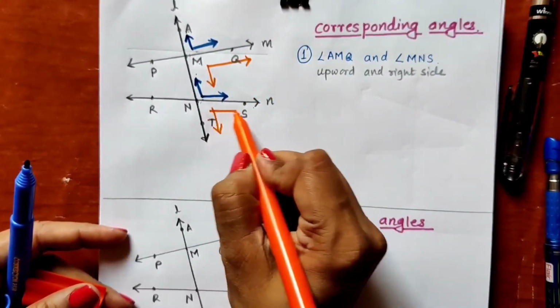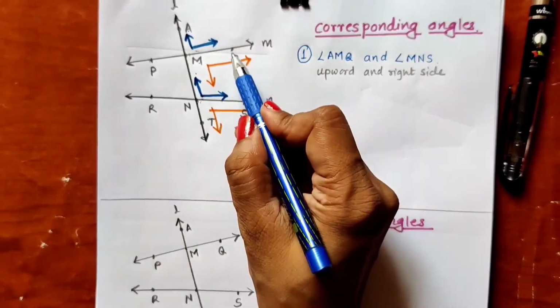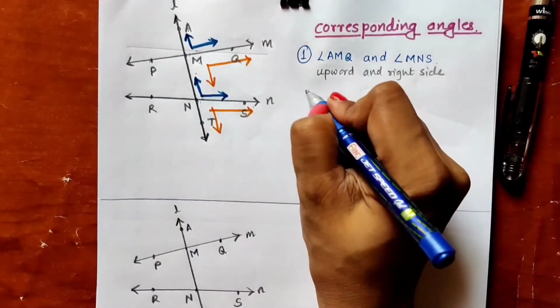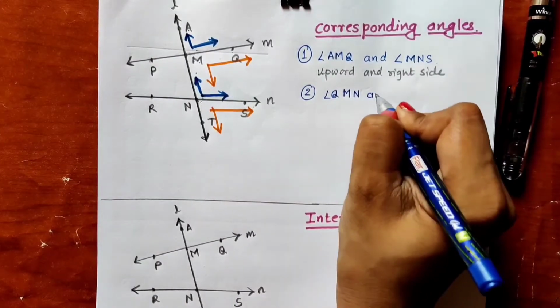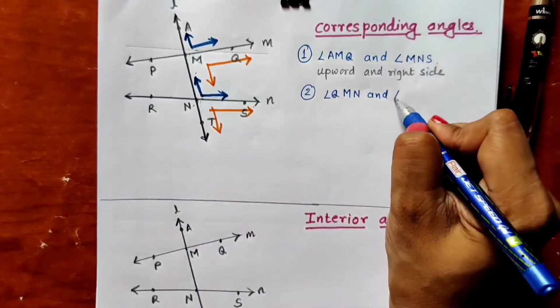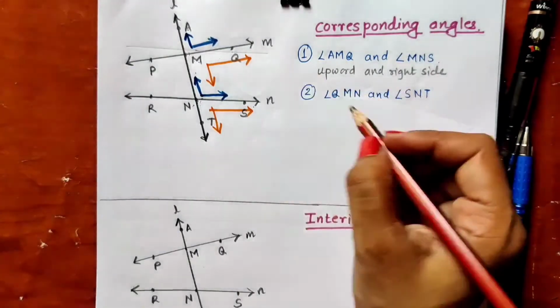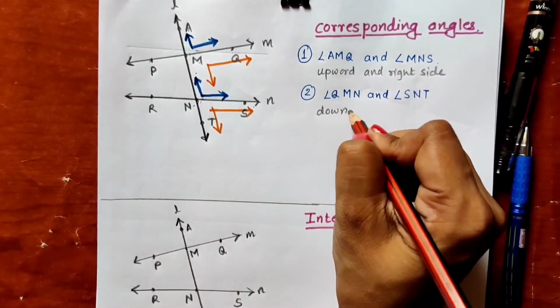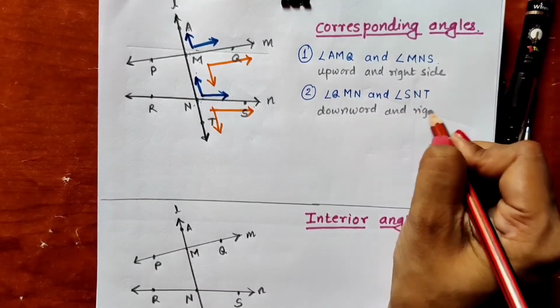So the name of this angle is QMN, second pair, and the name of the other angle is SNT. These two angles are in the downward direction and right side of the transversal.